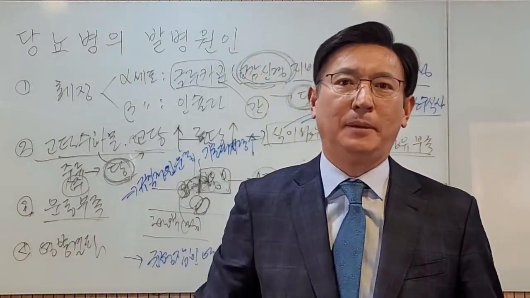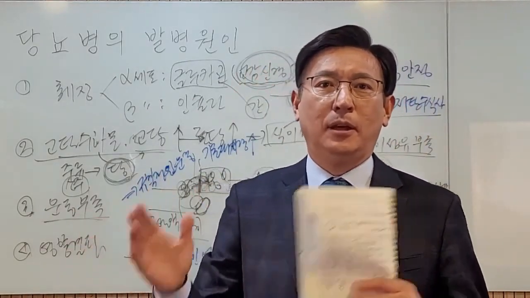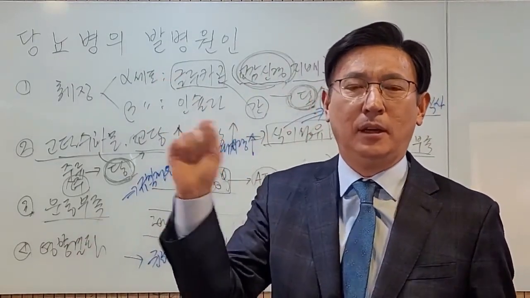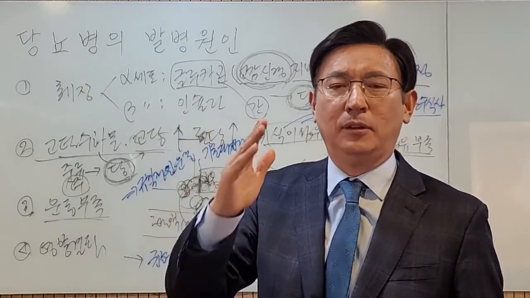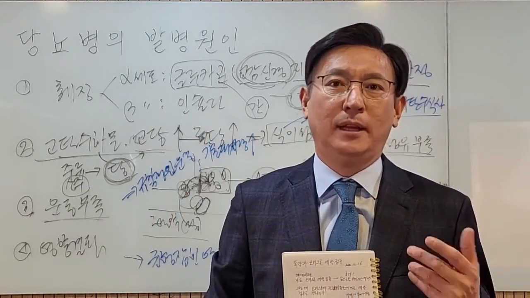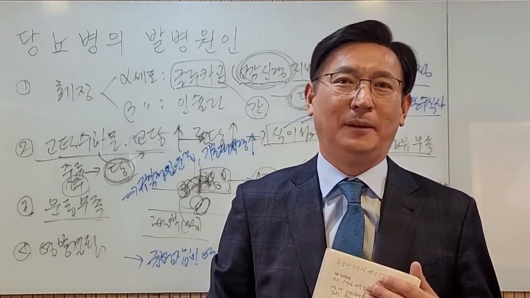If you keep getting diabetes, your eyesight deteriorates, your heart gets worse. You shouldn't just think about passing the test. You need to make an effort to become healthy. You have to check these causes and figure out what you're lacking and address those issues. That's the only way to ensure a healthy life. I'll end here.